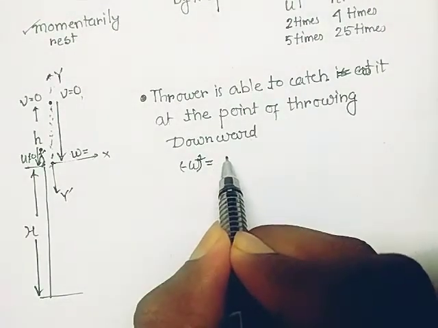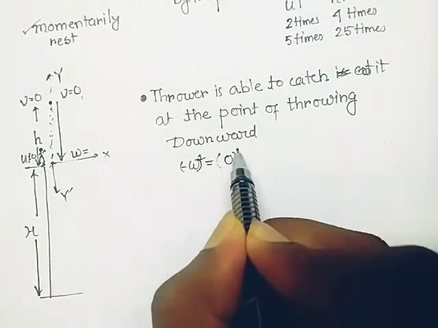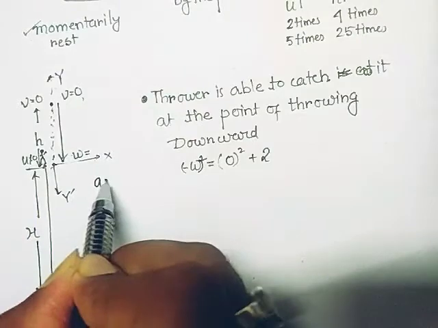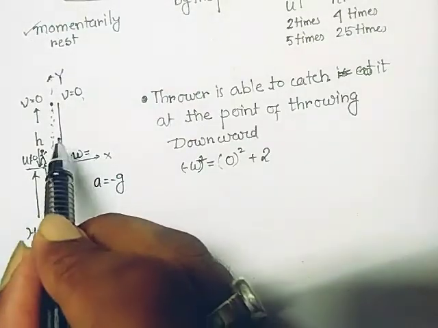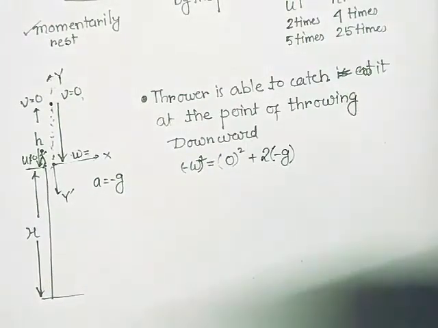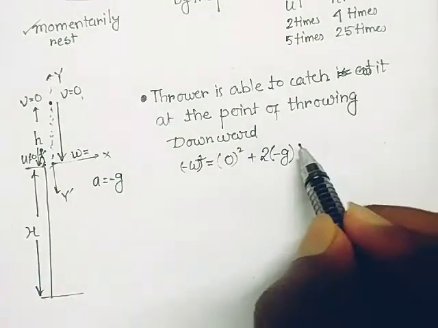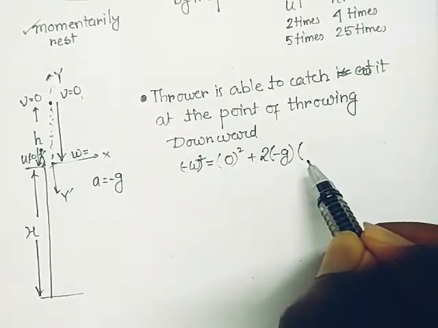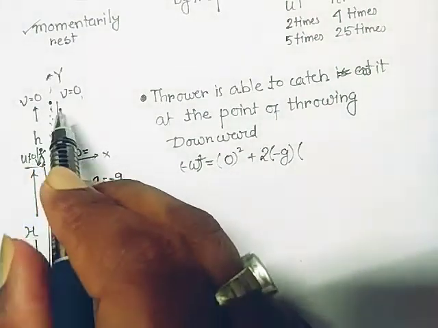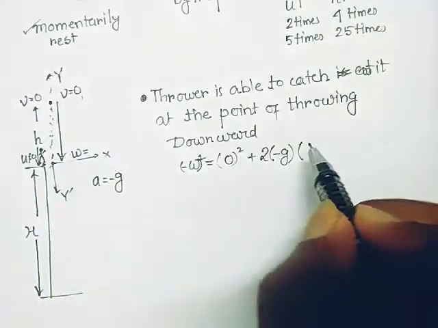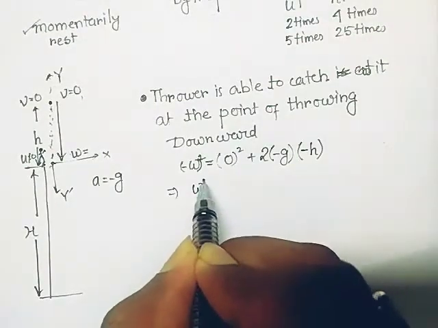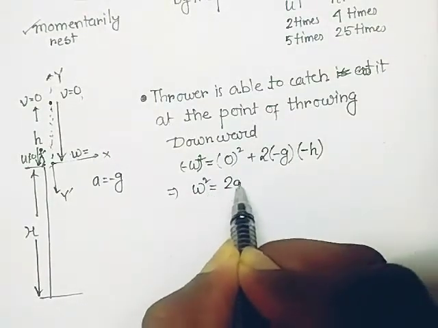What is the initial velocity? Initial velocity is 0 square plus 2 into a, which is equal to minus g, since the acceleration is always acting in the negative y direction, so it will be minus g. And what is the height? The height is here h. And that h is also negative, because the particle is moving along the negative y direction, so it is minus h. So w square is equal to 2gh.